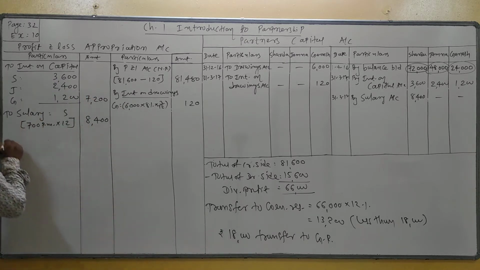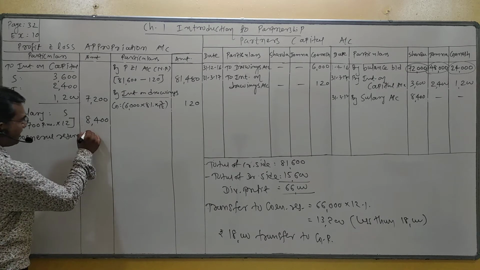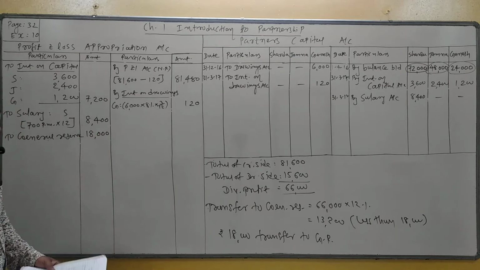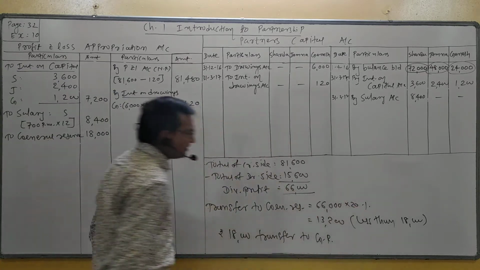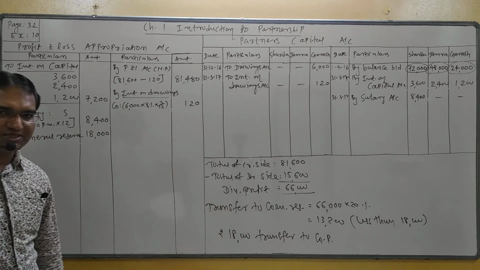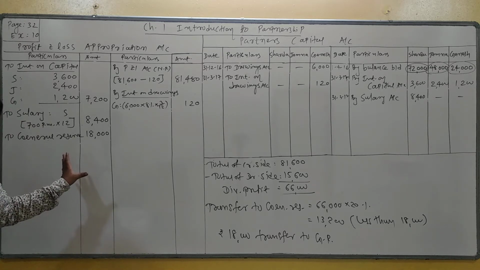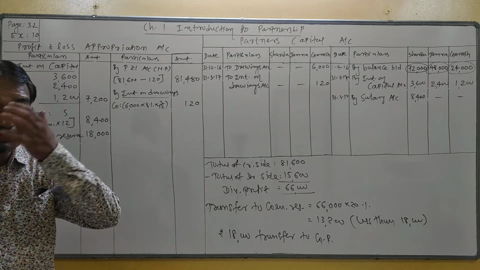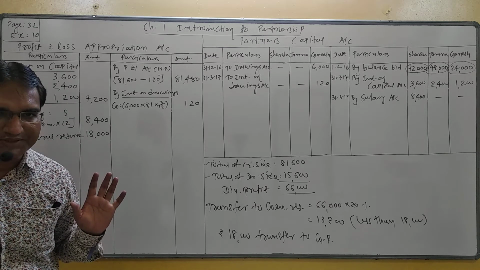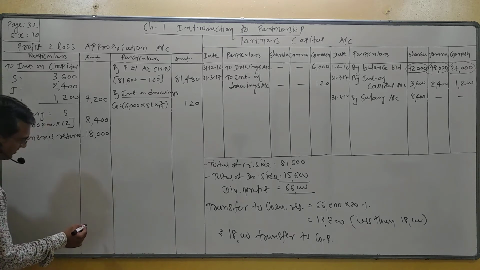Here the first effect: to general reserve, amount 18,000, because 20% of the net profit is less than 18,000. Remember that transfer to general reserve is an appropriation, so its second effect is not a transfer to capital account. Its second effect is shown in the balance sheet on the liability side. Understand? Now we can close the partner profit and loss appropriation account.